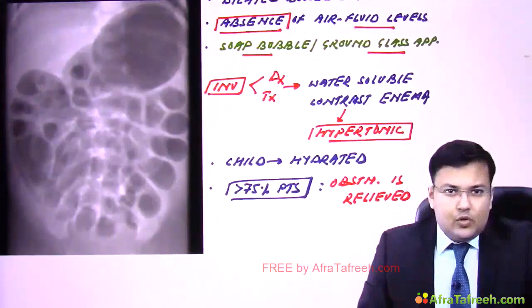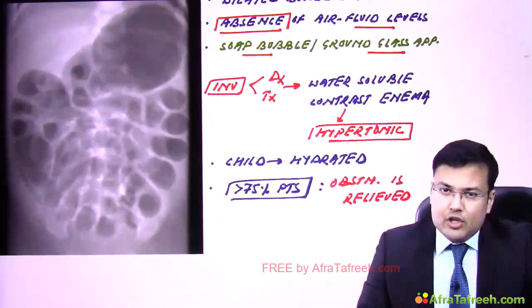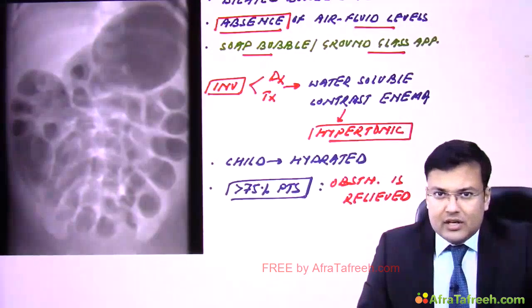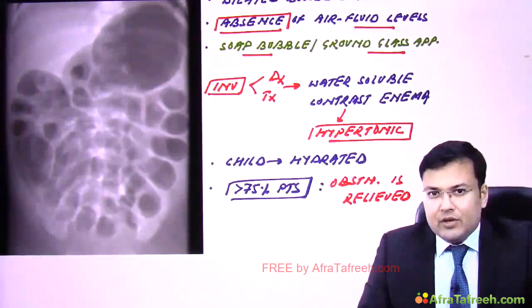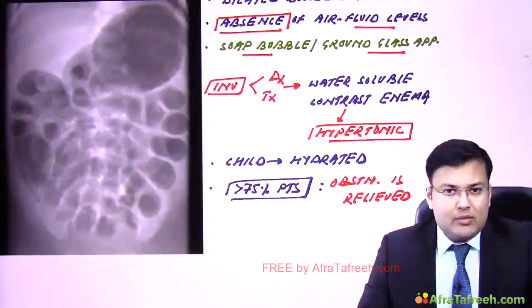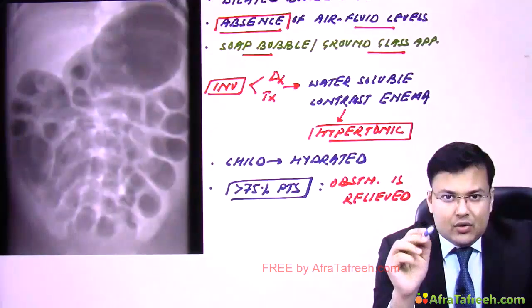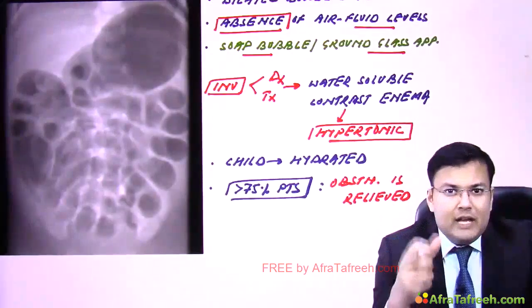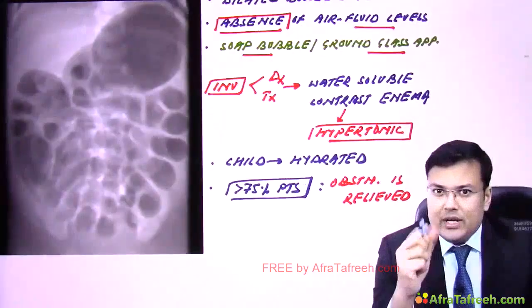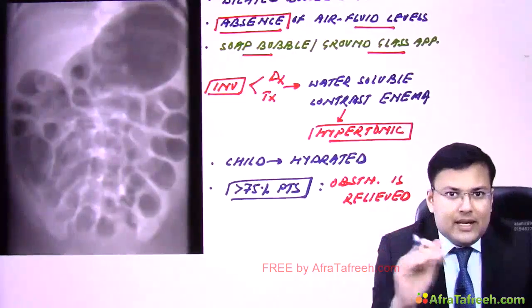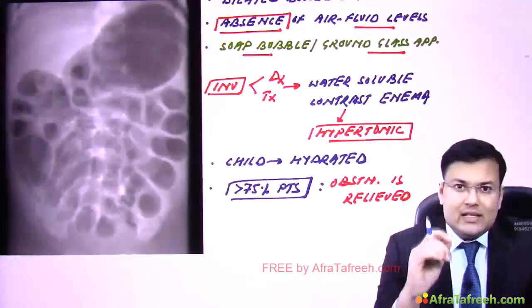The patients in whom obstruction is not relieved after use of water soluble contrast enema, in these patients we go for surgical intervention. Now the procedure: we perform enterotomy. So we give an incision over the bowel, and we evacuate the inspissated meconium, and we perform irrigation of proximal as well as distal bowel.